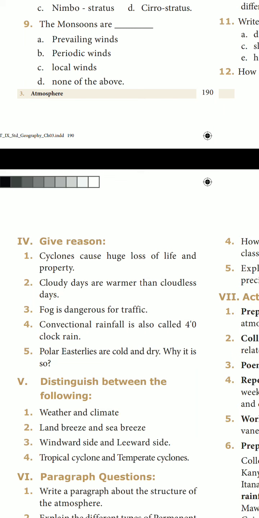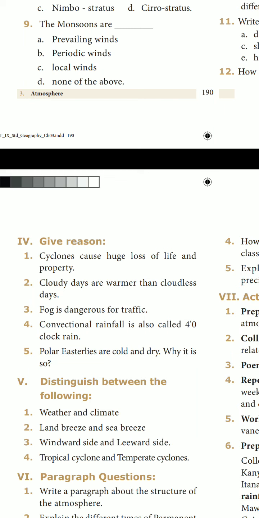Okay. Next, third question. Distinguish between windward side and leeward side. That is page number 183. The windward is the side of a mountain which faces the prevailing wind. It receives heavy rainfall. The leeward side of a mountain is the side sheltered from the wind. It receives very less rainfall. So Roman number 5, question number 3, page number 183.